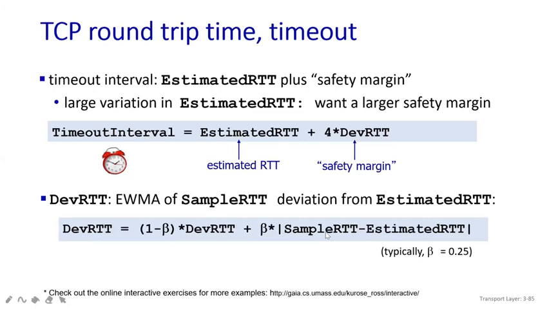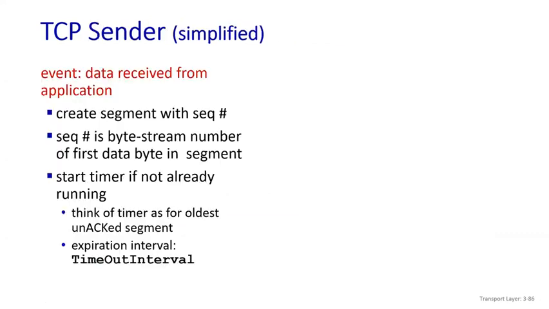In the question paper also sometimes they will mention that the alpha value is this much, the beta value is this much. But it is always better if you remember the values. It is not difficult to remember. Alpha is 0.125, beta value is 0.25.